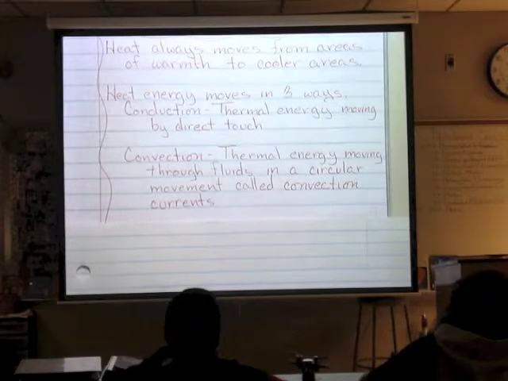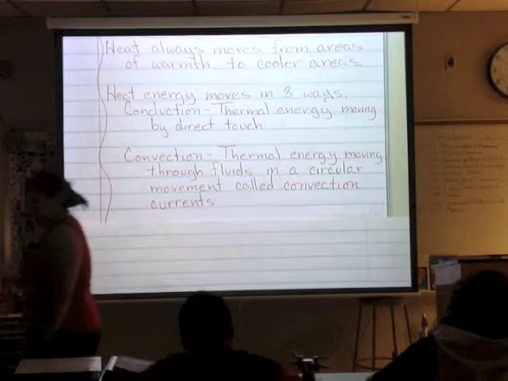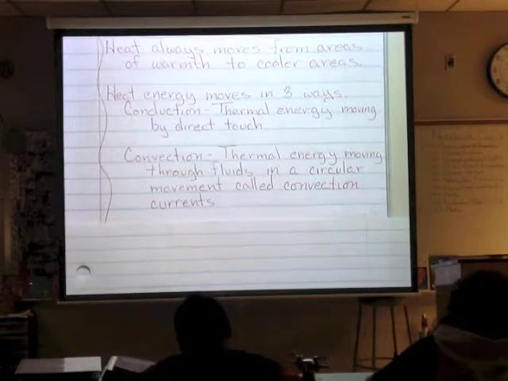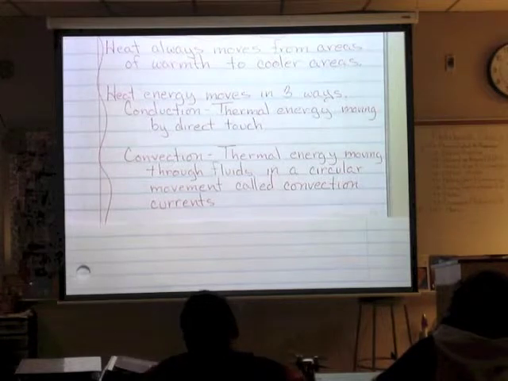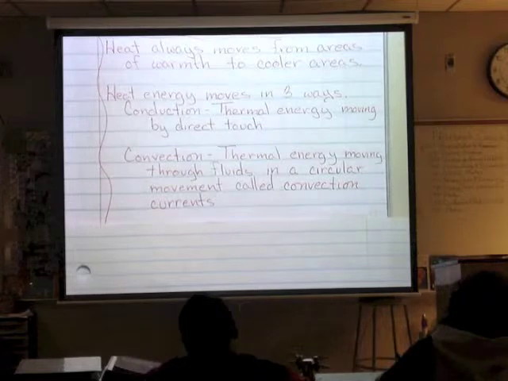So the reason convection works is due to density. The driving force is density. When something is less dense, it rises. When it's more dense, it sinks. So since heat or hot air or hot water is less dense, it rises. Cooler air, cooler water sinks. That's what drives the convection.